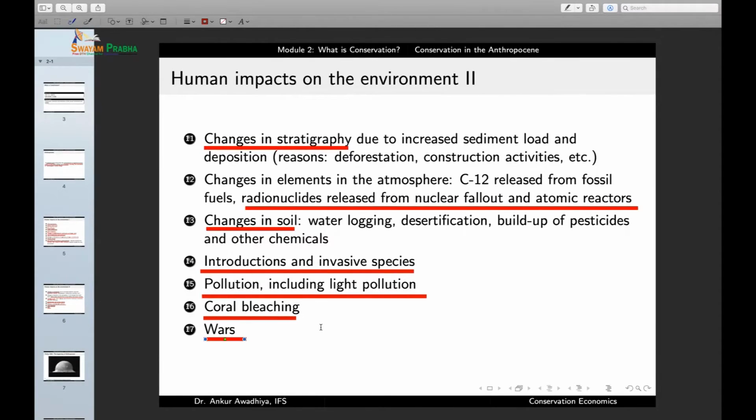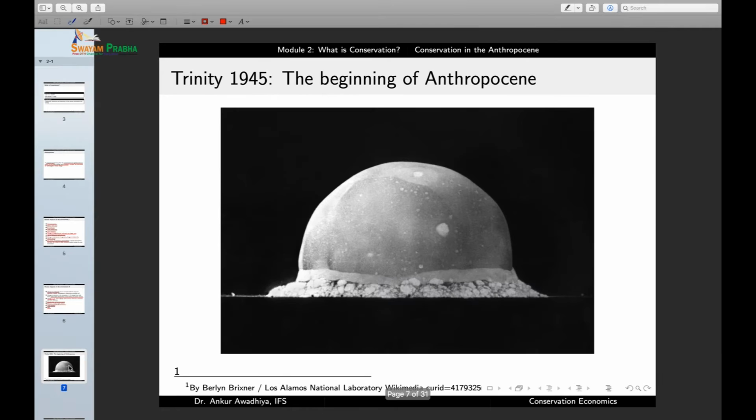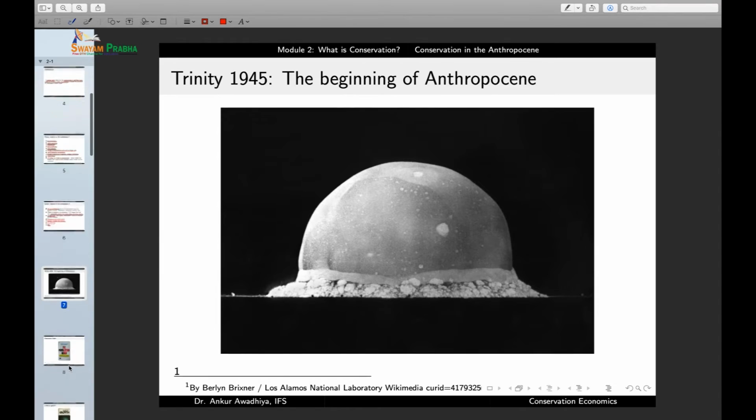So these are some human impacts on the environment that we are observing in this epoch called Anthropocene. Now, traditionally, we take the beginning of Anthropocene as the day on which we had the Trinity explosion in 1945. So, this is the beginning of the nuclear age, and this date is taken as the beginning of Anthropocene.